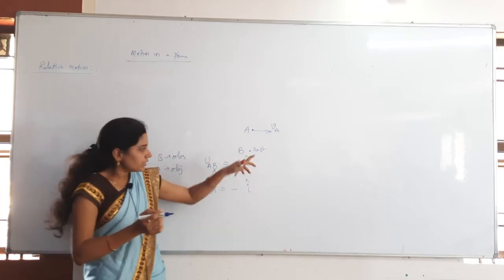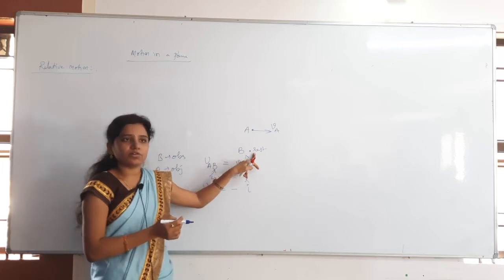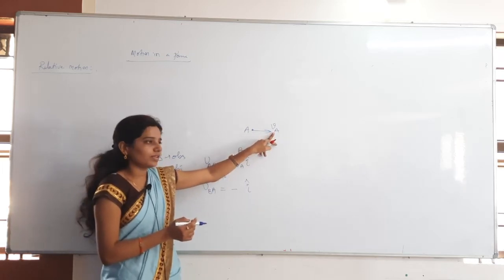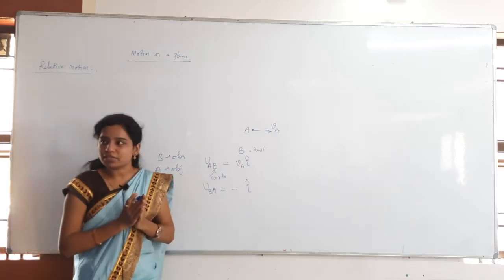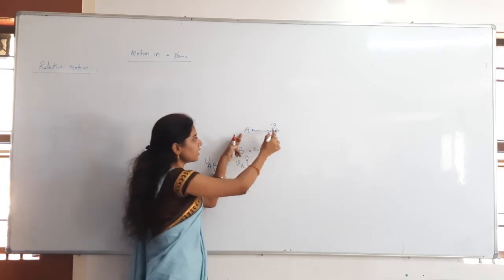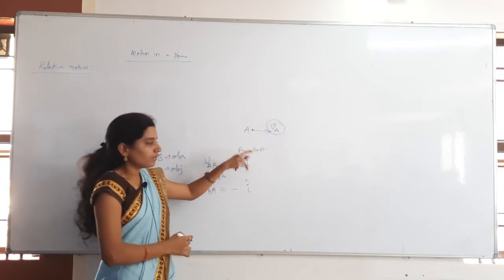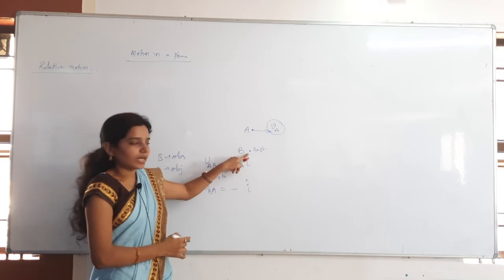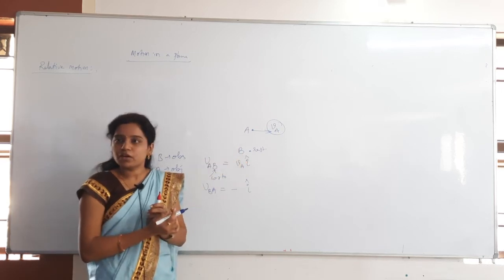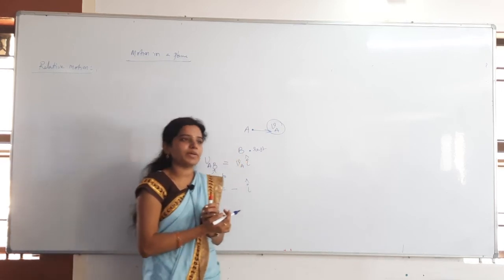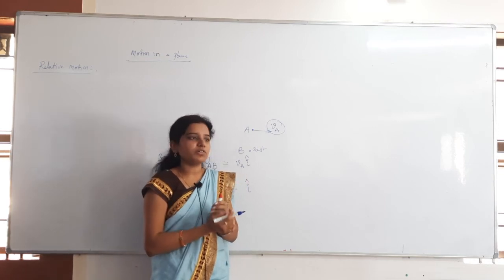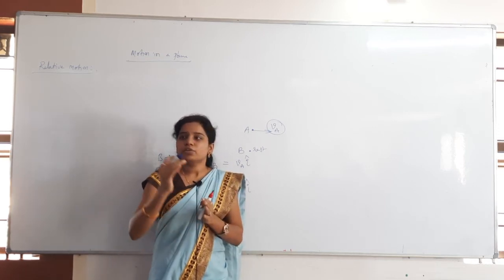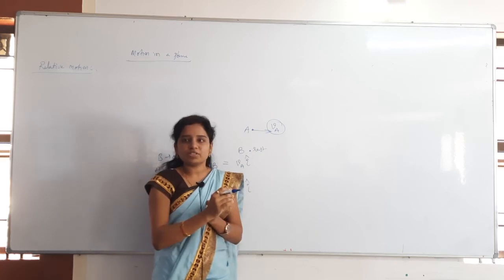Then is he having any speed here? No speed. So what will he think? He will think that I am at rest. Whenever he is at rest, where will this velocity go? Velocity will go to B. Otherwise, I told you the stopping method. How to stop? I told you the bus and man method. What you have to do? You have to stop the bus, that is, you have to apply the force in the opposite direction.